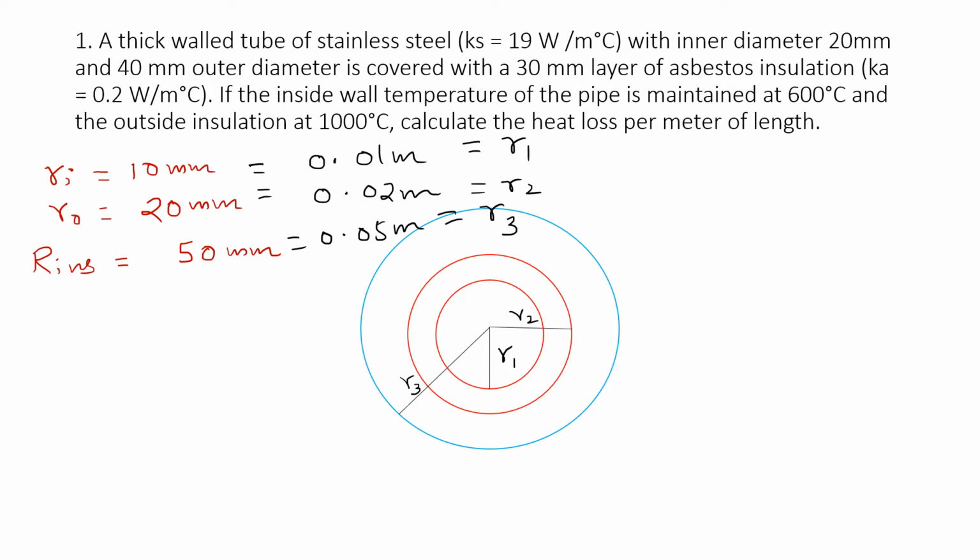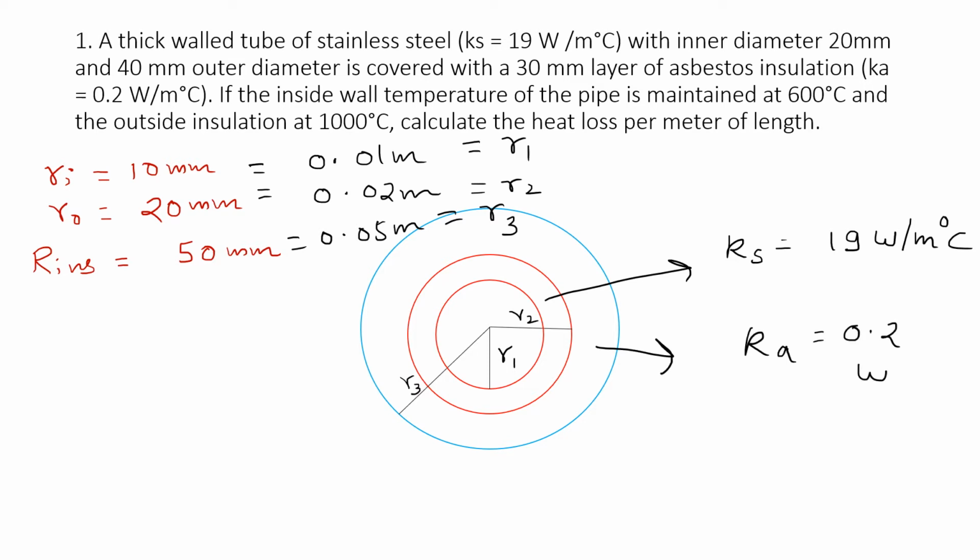Now in question, it is also given that thermal conductivity of steel, that is stainless steel, is 19 watt per meter degree Celsius. And thermal conductivity of asbestos is 0.2 watt per meter degree Celsius.